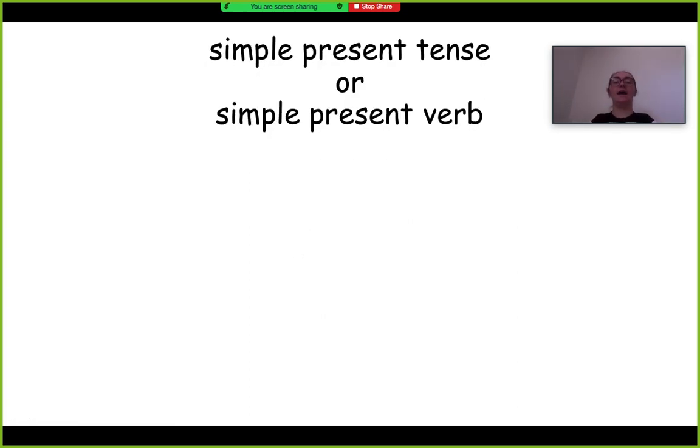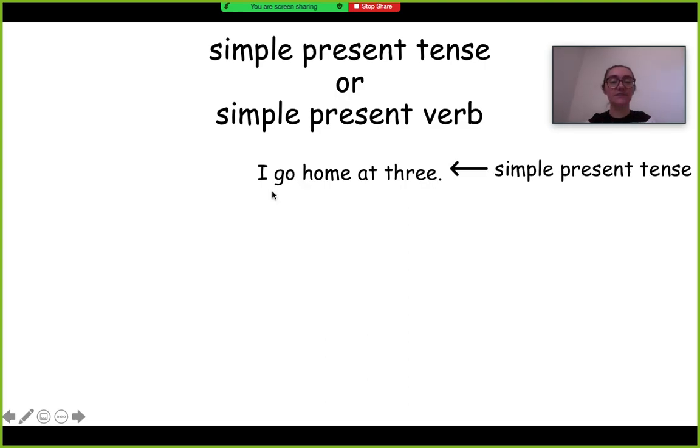So now we're going to look at if something is simple present tense and something is simple present verb. I go home at 3. So I go home at 3, you have the subject with the simple present verb together in a sentence. That's simple present tense. When you're using a tense, that means that you're using the simple present verb with the subject, you're using it together in a sentence. That's tense. Go, that's just by itself, that's a verb. That's a simple present verb.